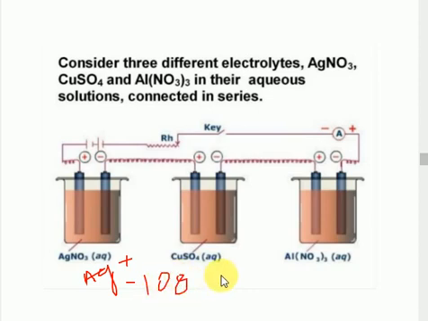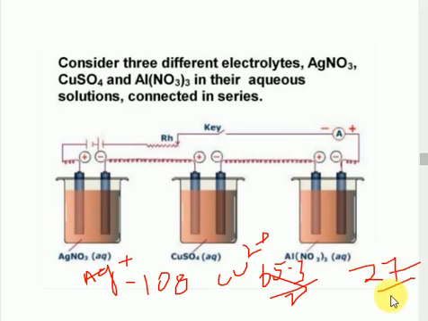Copper is Cu2+, which means 63.5 divided by 2. Next, aluminum is 27 divided by 3.